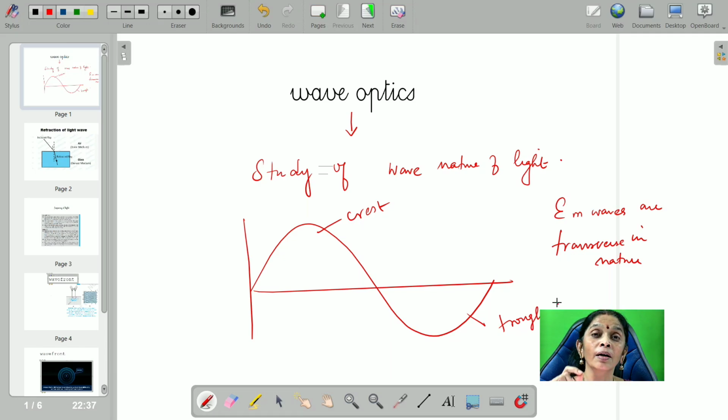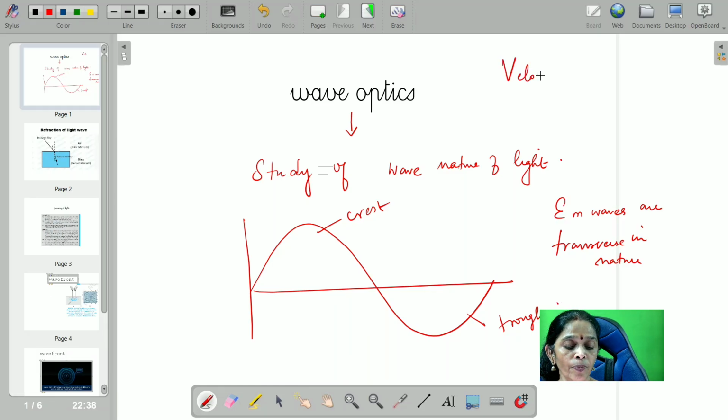But how does the frequency of the light wave vary, or what is the relation between the frequency of the light wave, the velocity of the light wave, and its wavelength? We have already learned that, but now we are going to recapitulate it here.